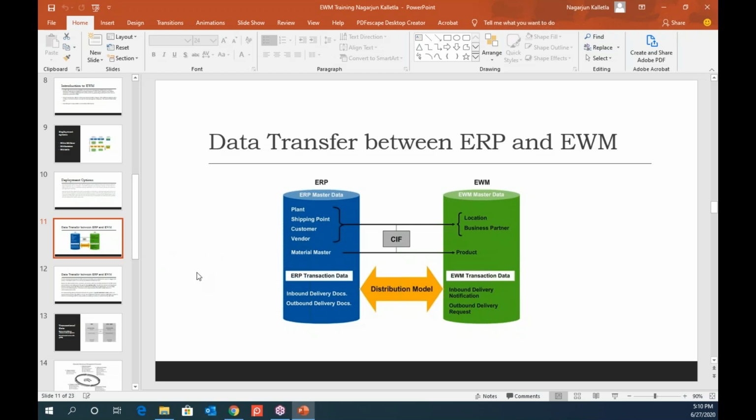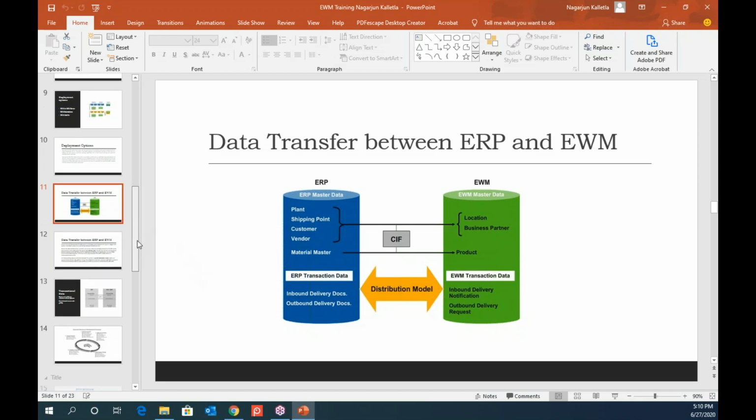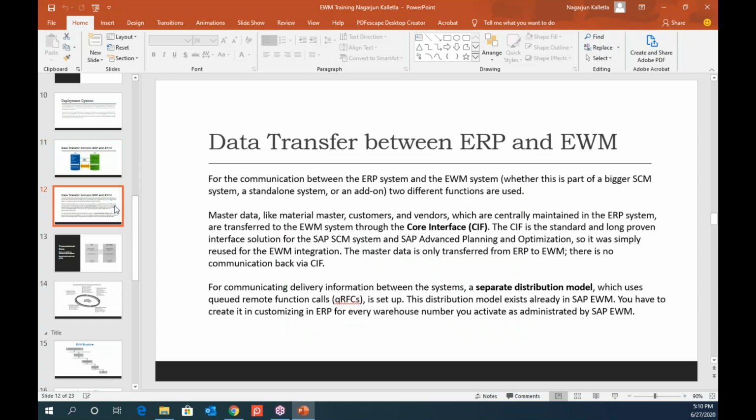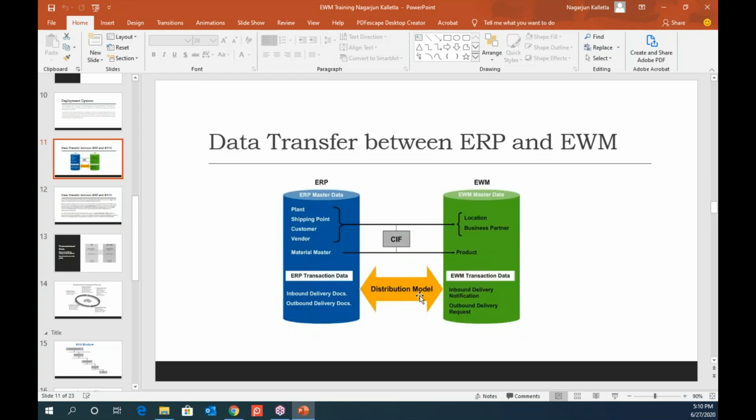Yeah, actually as I said, I worked for that former customer. So we have the outbound orders which are going to EWM, and they are confirming. Then they are sending the inbound orders from EWM and confirming the invoice. Yeah, so otherwise there is a mismatch of the stocks, and it's always bidirectional between the systems. So it is a two-way dialogue between EWM and ERP.